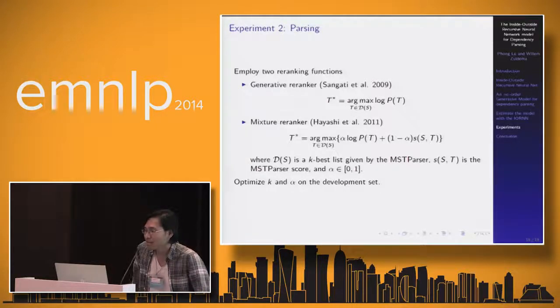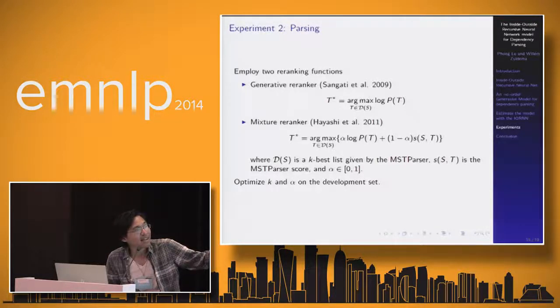And the second re-ranker is the mixture re-ranker. And actually, the final score is a linear combination of the score given by the model and the score given by the MST parser. And to optimize, we optimize K and alpha on the development set.